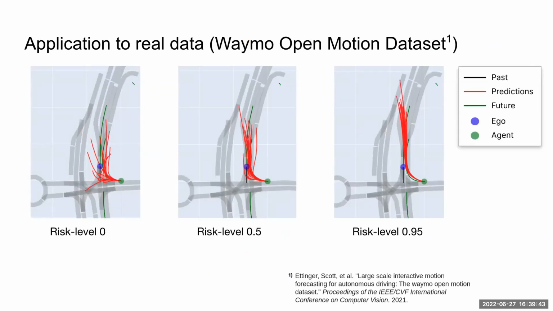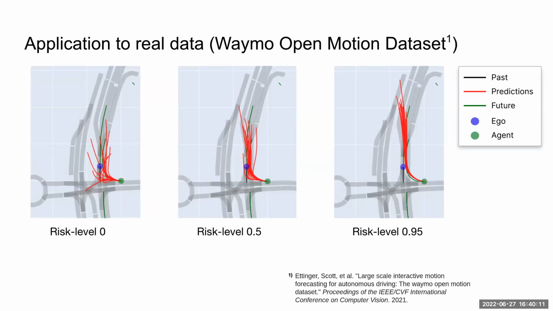So this was a didactic simulation, but we can also apply that to real data. So we've trained the same kind of model to predict trajectories in the Waymo Open Motion Dataset. And at risk level 0 on the left here, you can see diversity of predicted trajectories. The agent in green has low velocity and can turn left or right towards the ego in blue.